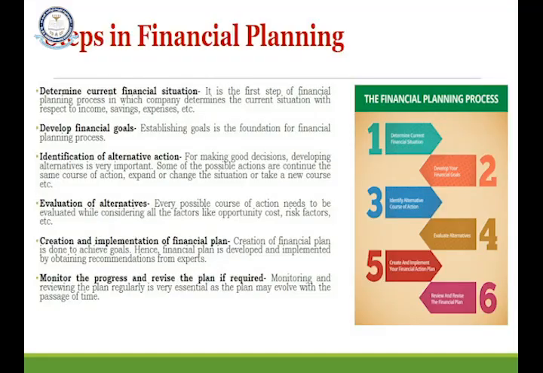Now, when we say companies take up financial planning, it is not a one-time activity, but there are a lot of steps involved in financial planning. The first step is to find out what is your current financial position. What is your current position in terms of income, savings, expenses, operations that you have got.